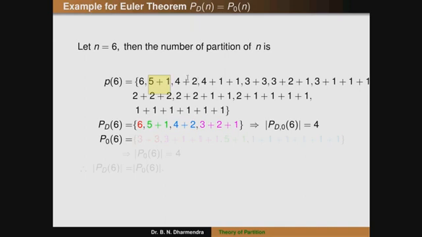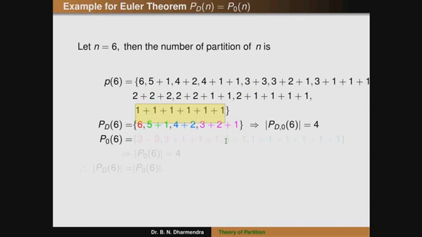Here 6 is an even term, here 4 plus 2 is even, and 4 is an even term. So for the first, the term is 5 plus 1, the next term is 3 plus 3, the next one is 3 plus 1 plus 1 plus 1, and the last term is 1 plus 1 plus 1 plus 1 plus 1 plus 1. So there are only 4 terms.